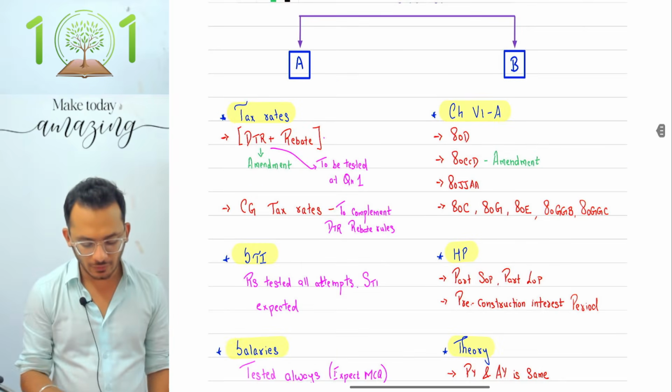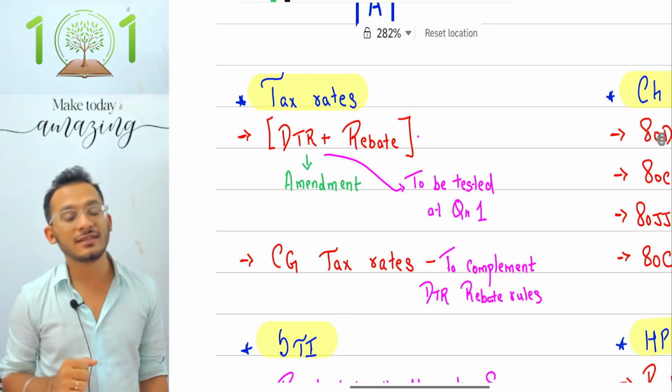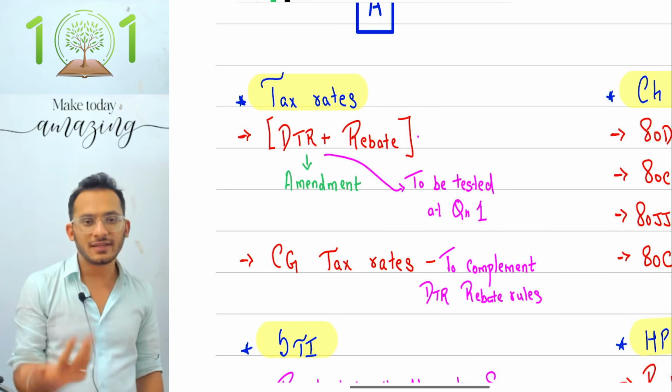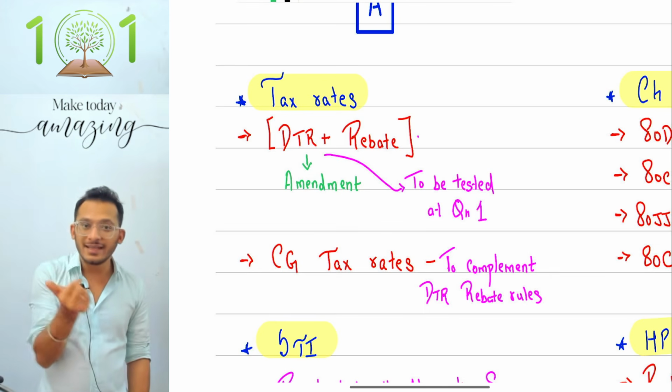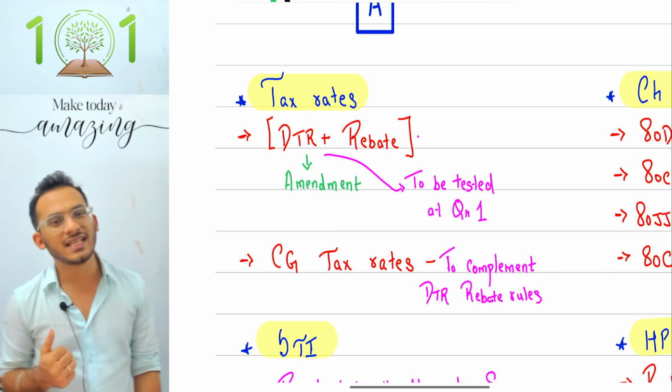Now, how do you read this topic? You take up the highlights and you will see the chapter names. Chapter name, let's say, for example, tax rates, will clarify that I want you to focus on the topics of the DTR regime, also with the rebate rules which are there in the DTR regime.